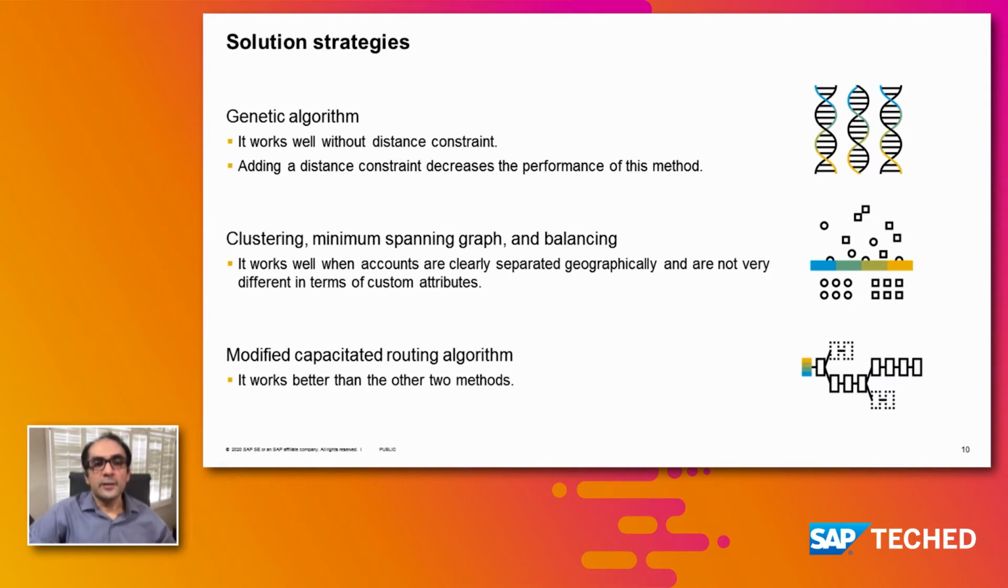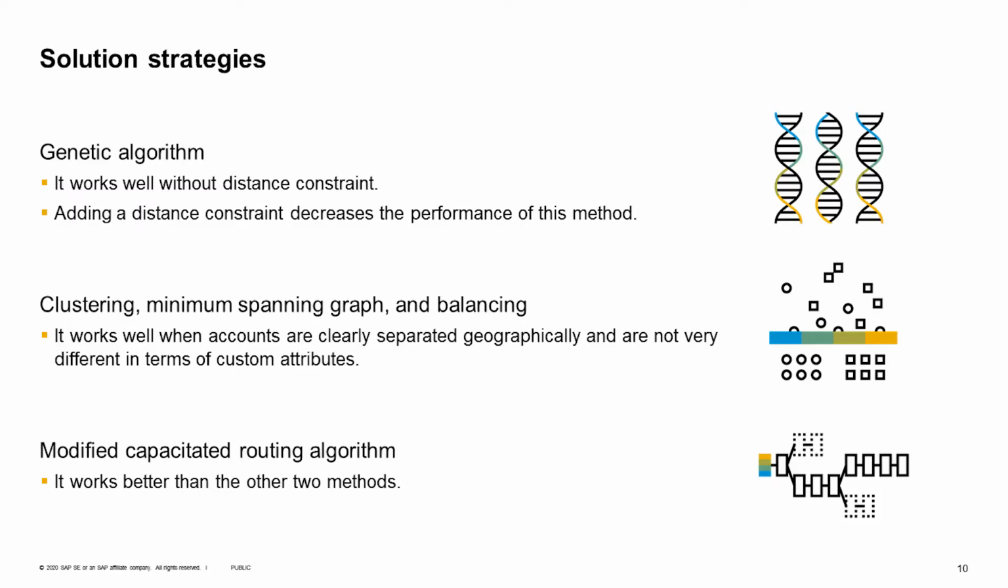So we tried another method, that is clustering, minimum spanning graph, and balancing. In this method, we first use a clustering technique to separate the accounts geographically, and then we fit a minimum spanning graph to each cluster, and then we look at the territories and check the balance on them and see if they are not balanced. Then we move some of the accounts to come up with a good solution. And this methodology works well. It's a trial and error method.